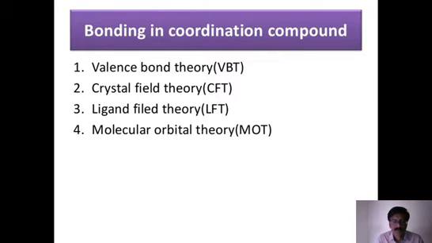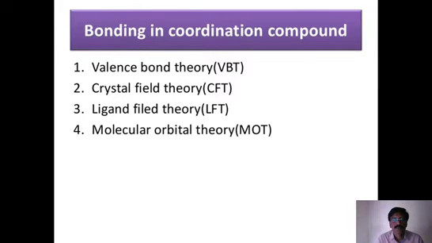After that, Sidgwick developed his theory. The Sidgwick concept is based on electrons. The concept of electrons was introduced by Sidgwick. According to Sidgwick, the ligand is an electron donor, and two electrons are donated by the ligand to the metal ion, so the metal ion is the electron pair acceptor. That was the major concept of Sidgwick, and he showed the diagram with an arrow mark from ligand to metal. The arrow mark shows the electron donation from ligand to metal ion.